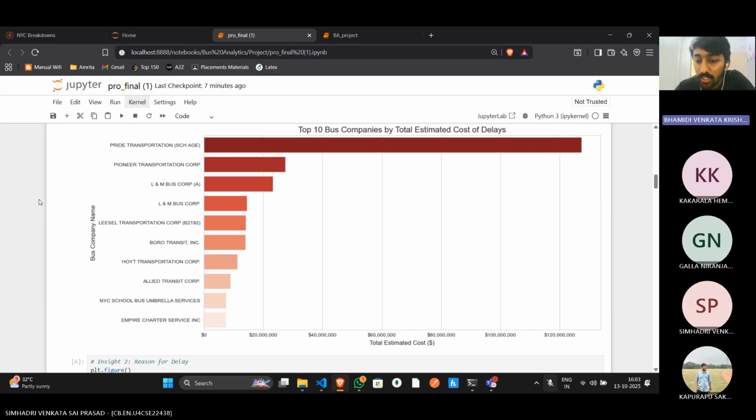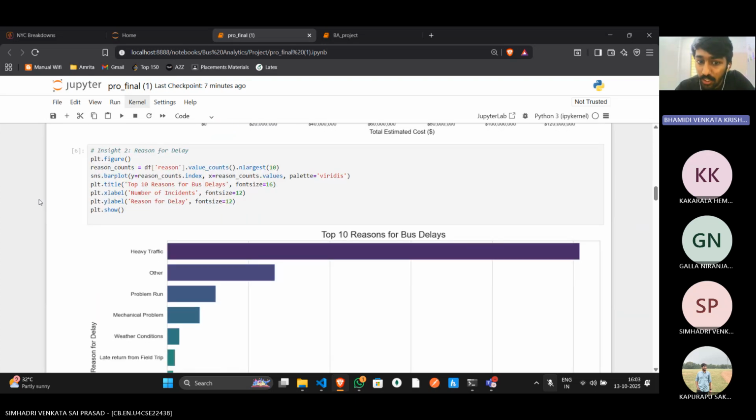Next, we look at the root causes. High traffic is the most common reason for delays. However, internal issues like mechanical problems are a close second, which points to opportunities for improvement in fleet maintenance.